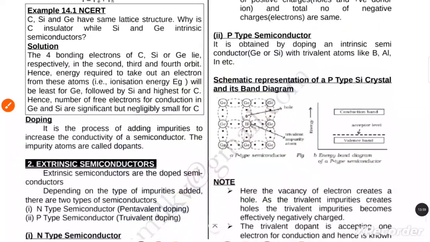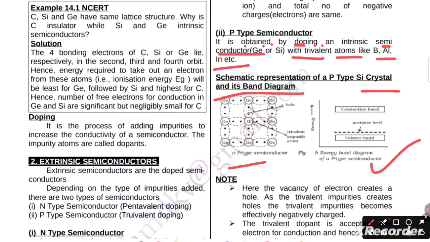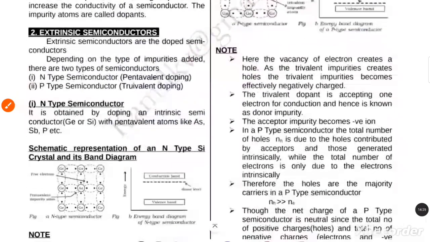Now, the p-type semiconductor. It is obtained by doping an intrinsic semiconductor, germanium or silicon, with trivalent atoms like B, Al, In, etc. Now, the schematic representation of the p-type silicon crystal and its band diagram is given here. Here is the energy diagram of the p-type semiconductor. A very important point to note here.